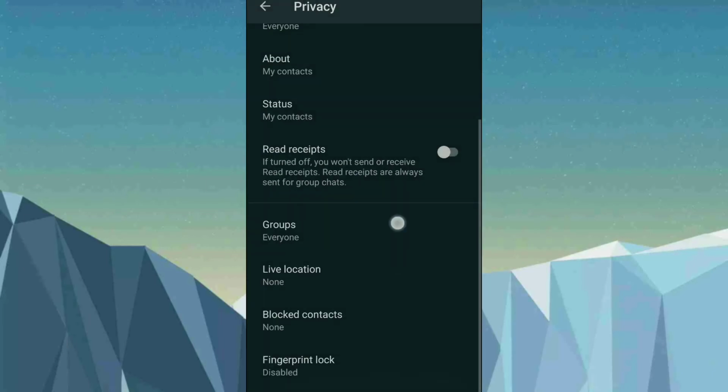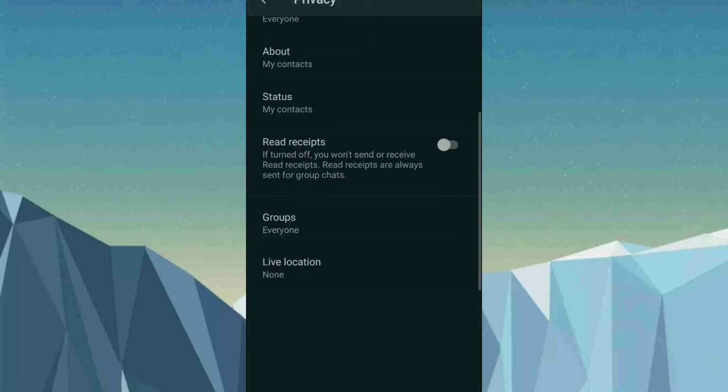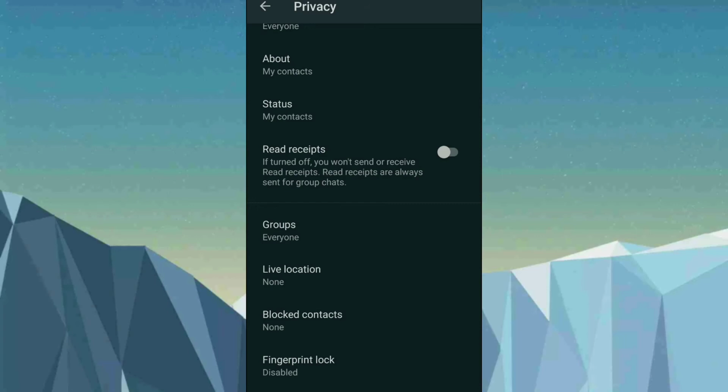The third option is Blocked Contacts. If you want to block any numbers or see the block list, just come here and you can visit it. If you want to add someone, as you can see here, there is an option to add at the top right corner, so you can add anyone to block. And the fourth option is Fingerprint.